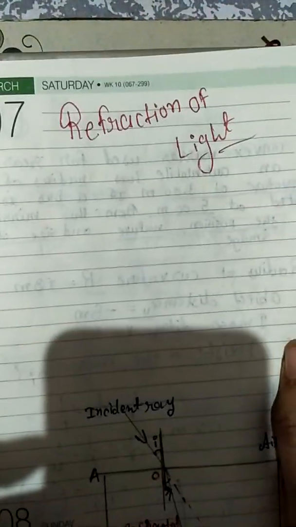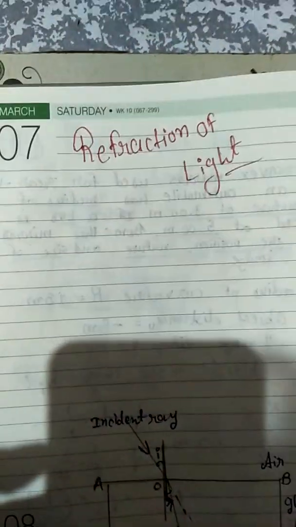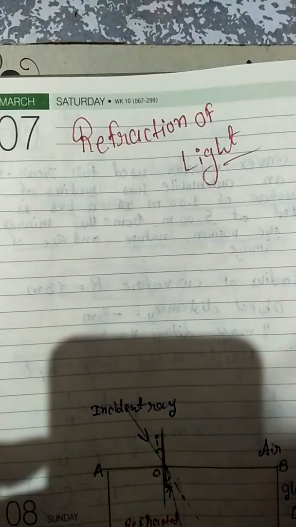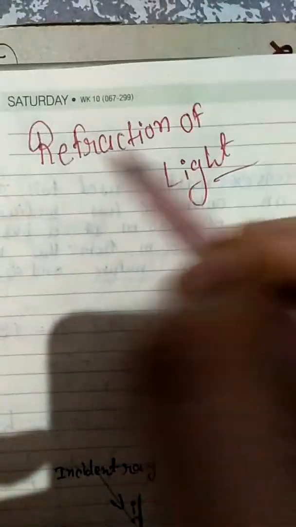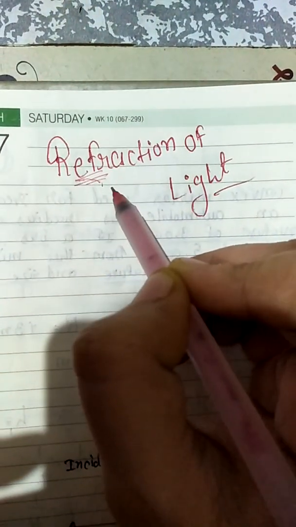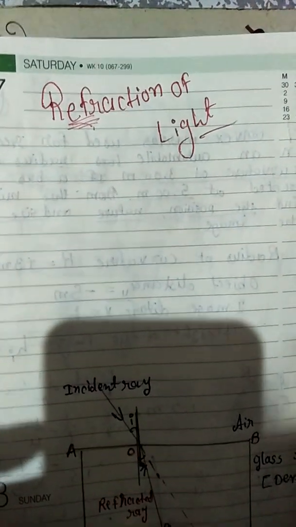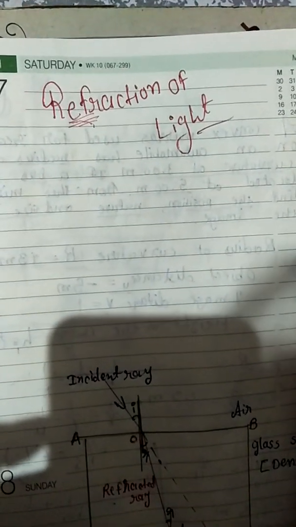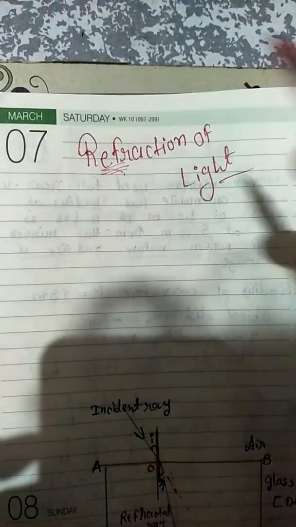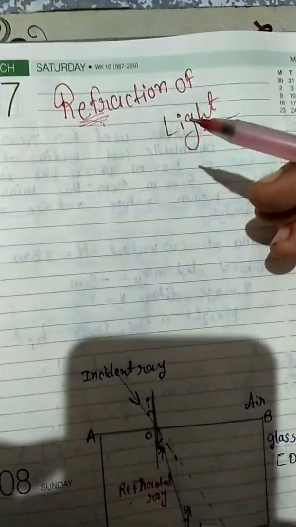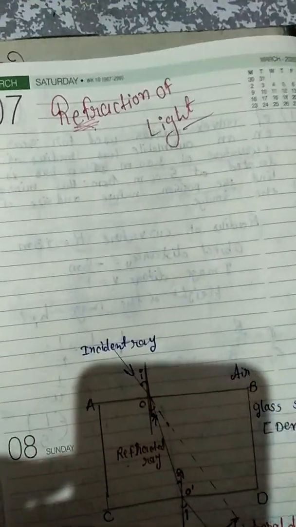Light. Yes, class 10. We are done with reflection. Okay, reflection is done. So now refraction of light we are going to study. Yes, there is a major difference between reflection and refraction. Okay, the change of the path.